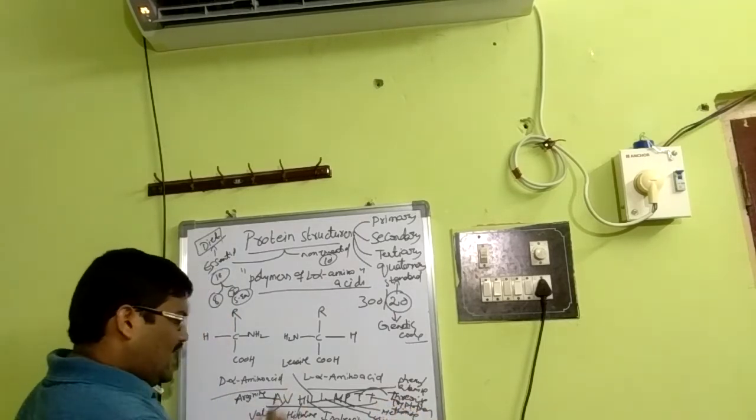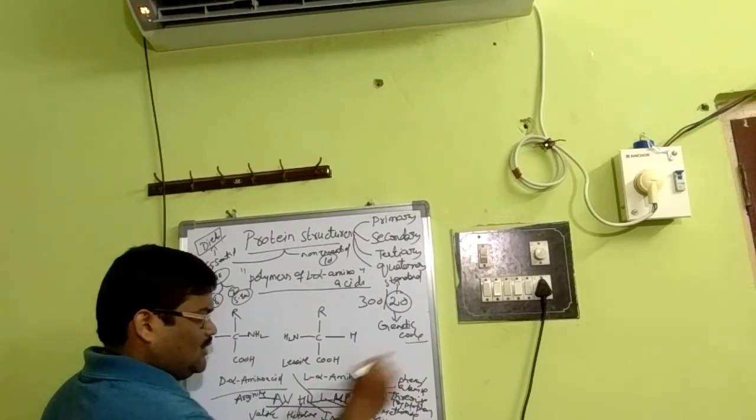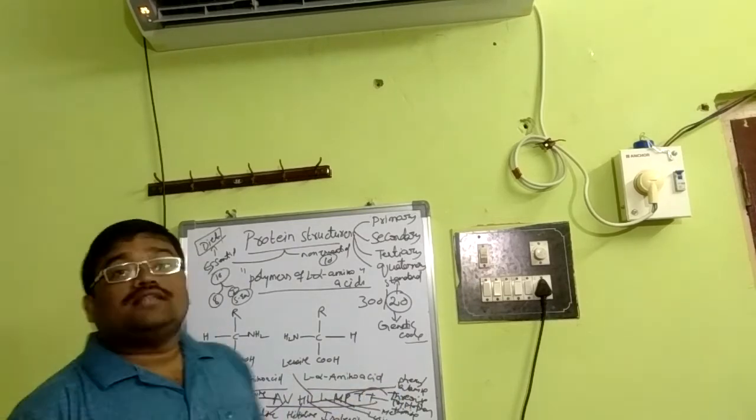So arginine, valine, histidine, isoleucine, leucine, lysine, methionine, phenylalanine, threonine, tryptophan are the essential amino acids.